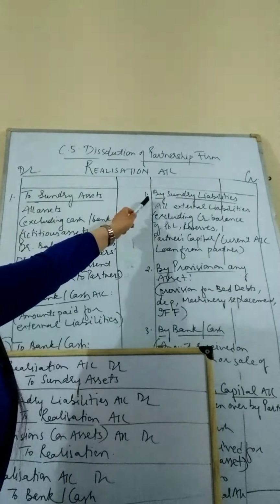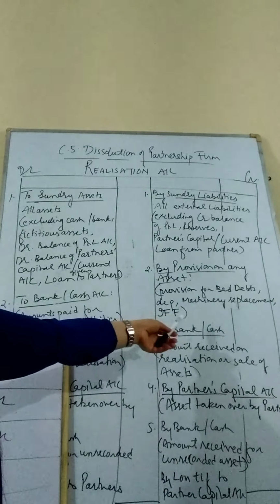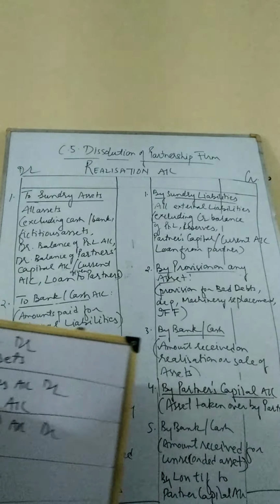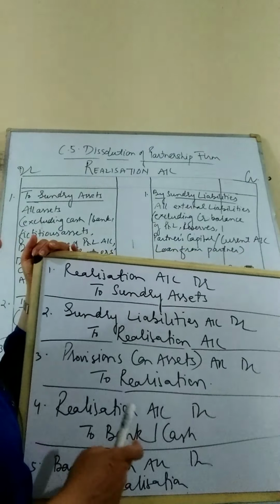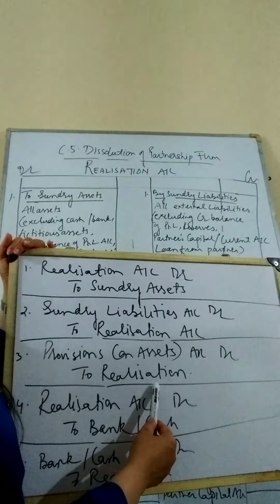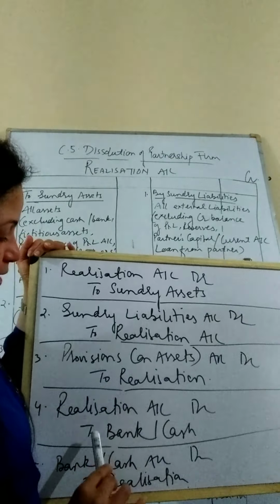Okay, now coming to the next journal entry, as you can see in the realization account, we have by provisions on sundry assets. Whatever provisions are created on the assets, that also needs to be transferred to realization. It can be a provision for bad debts, depreciation, machinery replacement or investment fluctuation. These are also to be transferred in the realization account. So we have the journal entry based on this particular transaction. Provisions on any asset account debited to realization. This time also the realization account has been credited. Okay, so these three entries are now very clear.